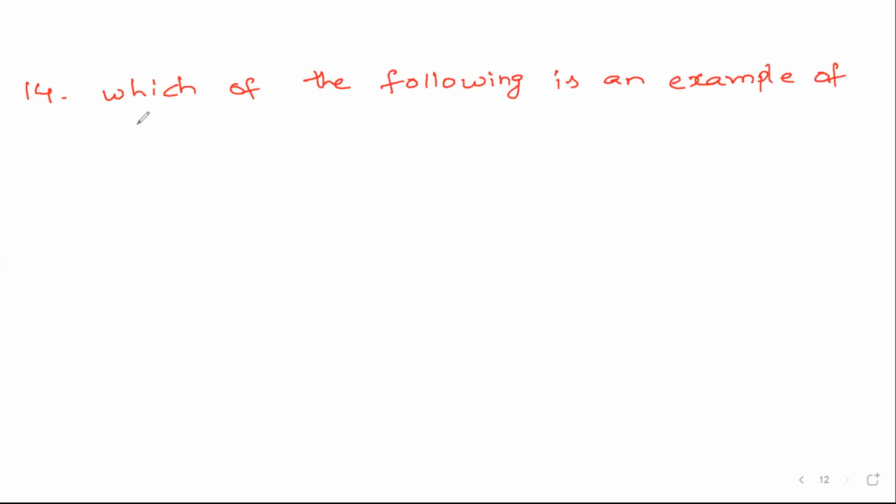Which of the following is an example of coordination isomerism? Actually, no hyphen should be kept; I simply put it in for understanding. So these are direct questions. This type of question is also important.